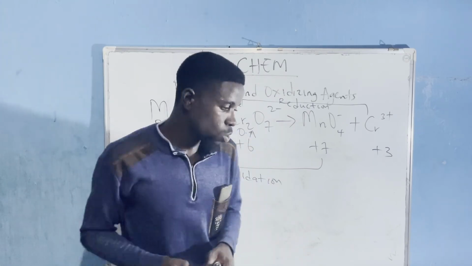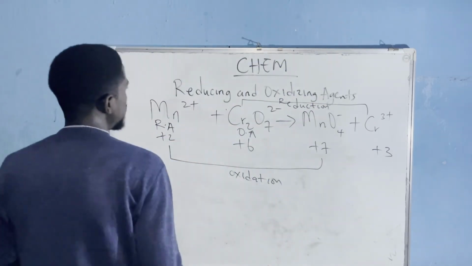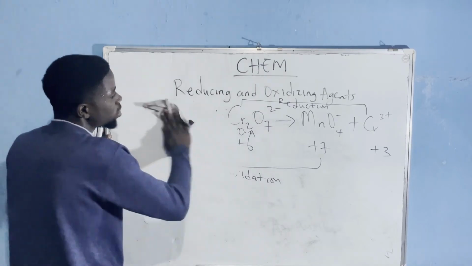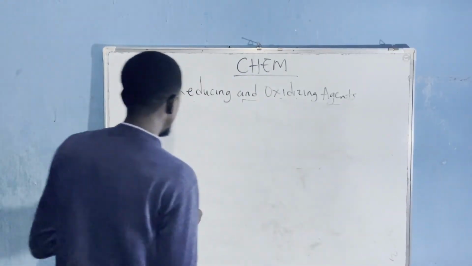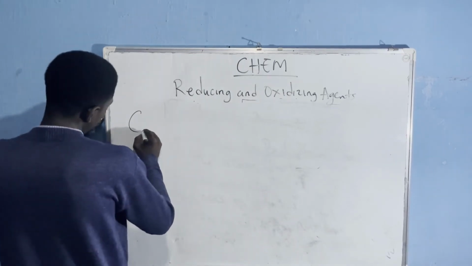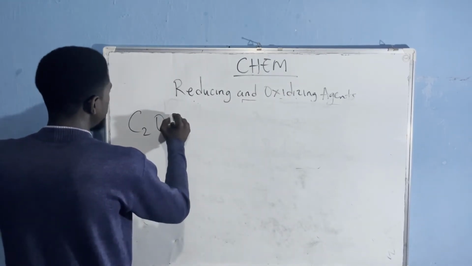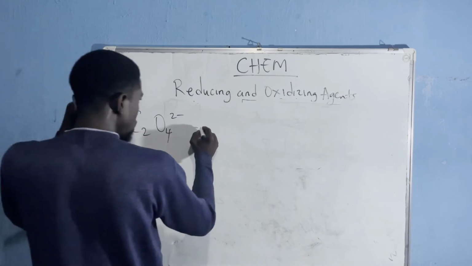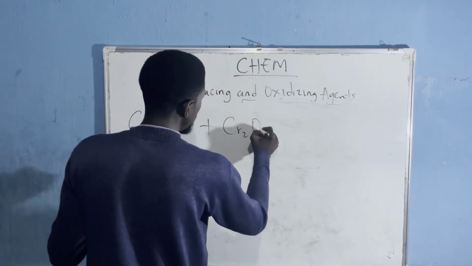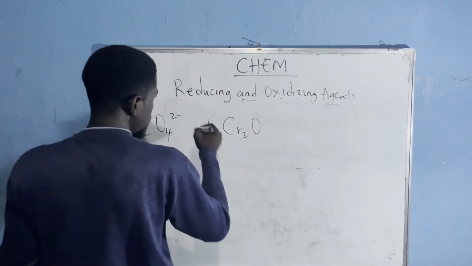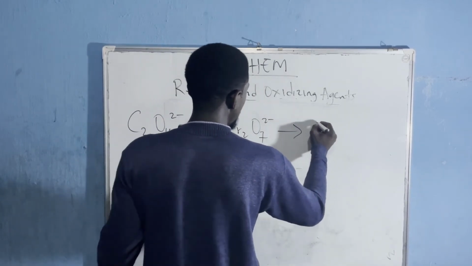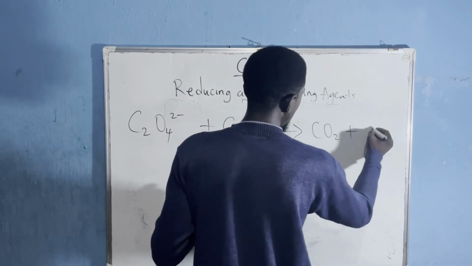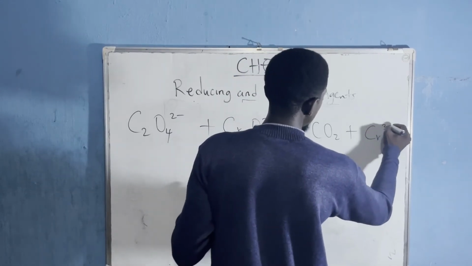For practice, I'd like you to do this one. Identify the oxidizing and reducing agents in this ionic reaction. So you would have C2O4 2- this oxalate ion plus Cr2O7 2-, reacting to give CO2 plus Cr3+.